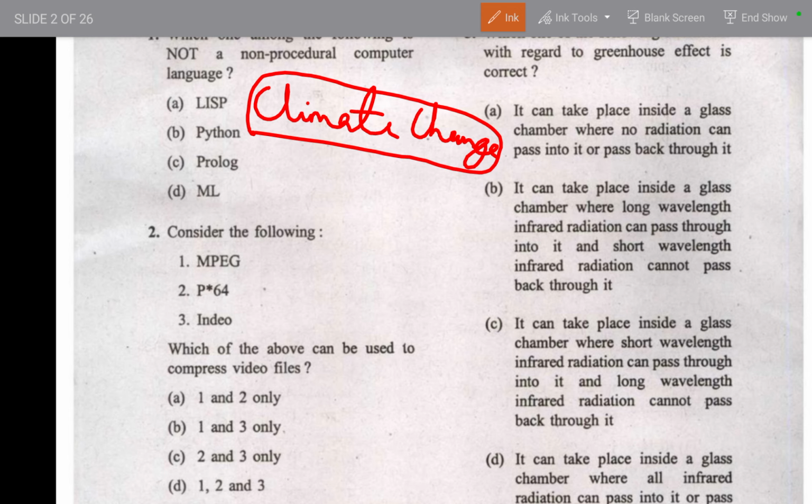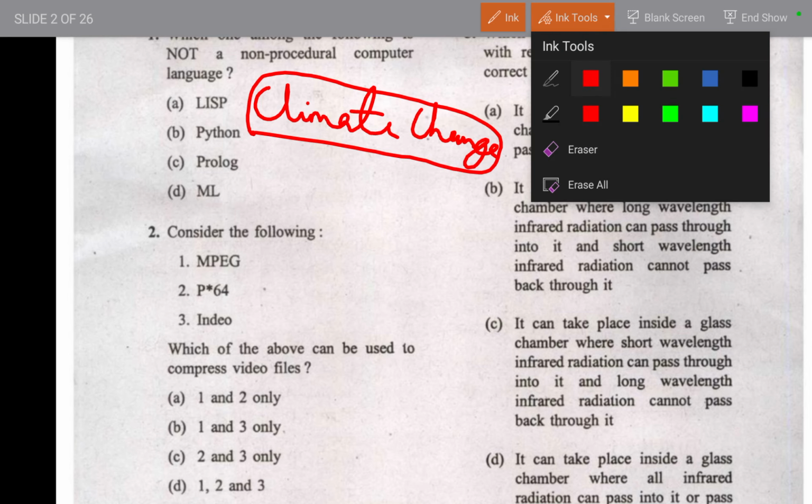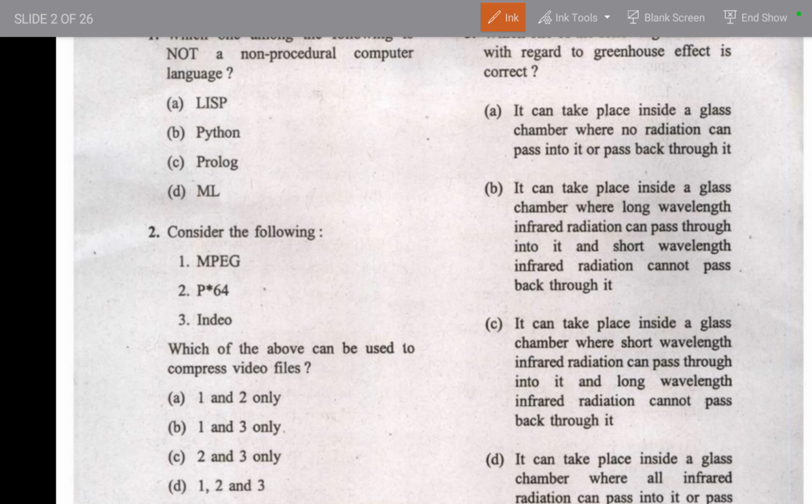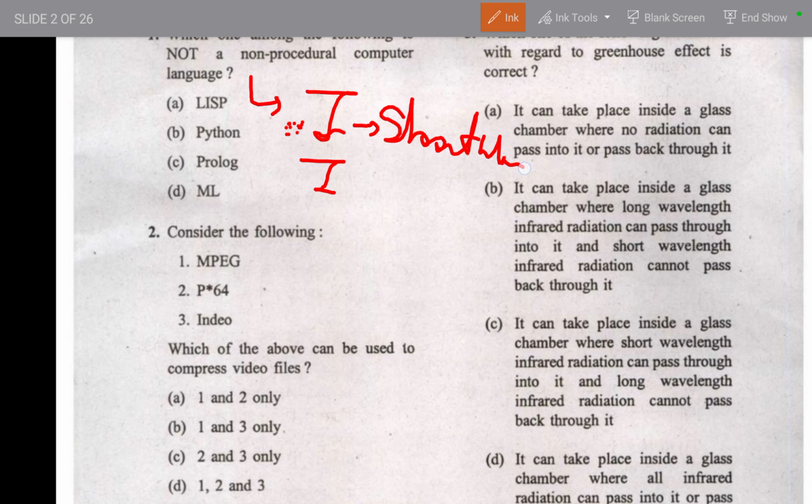Before that, let's read about the concept of incoming rays. Some people are very confused about which ray is incoming and which is outgoing. Let me tell you that the incoming waves are short wave rays, short wavelength, and the outgoing is long wavelength. You can remember this with a mnemonic.